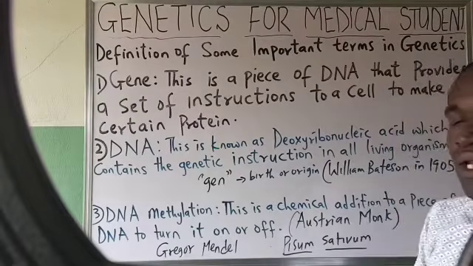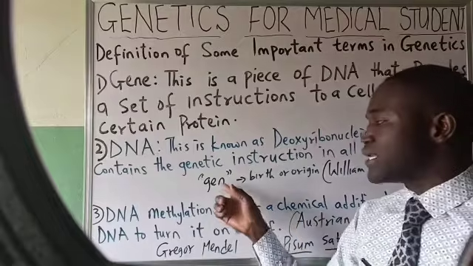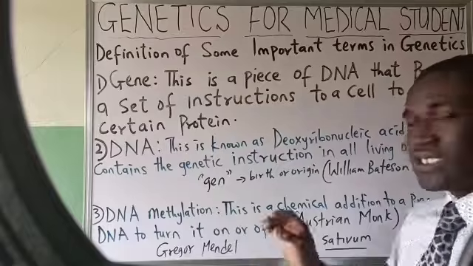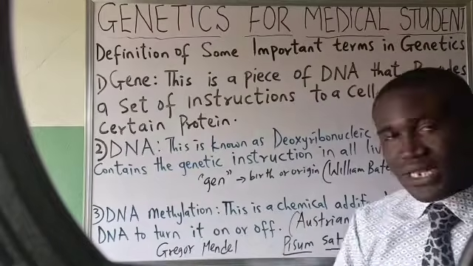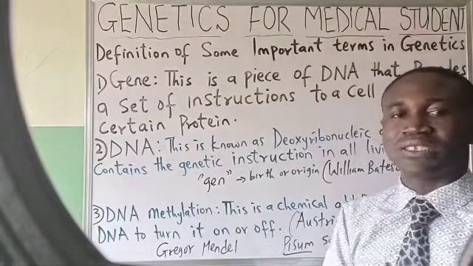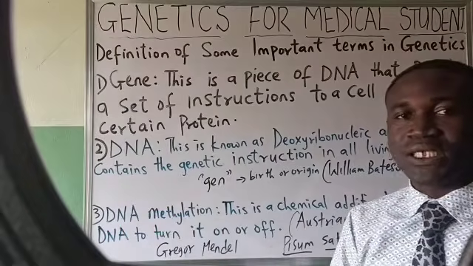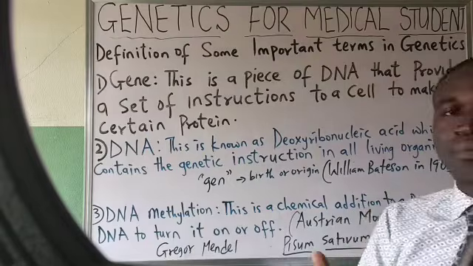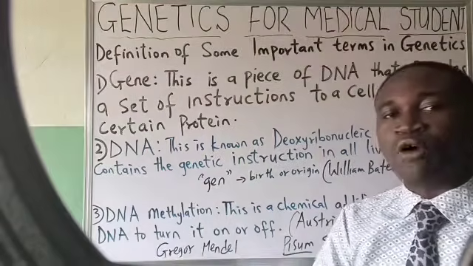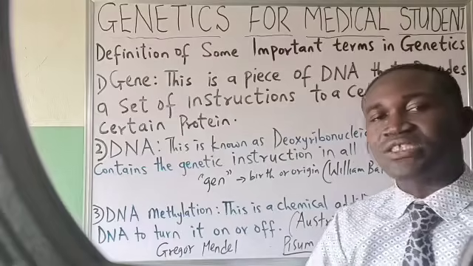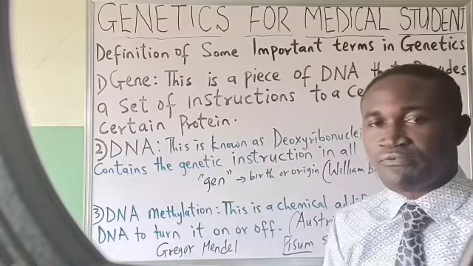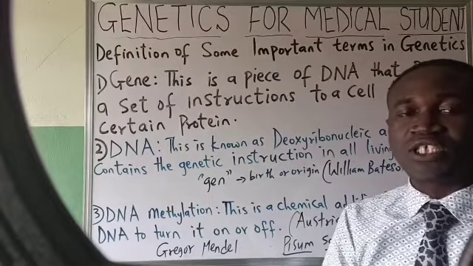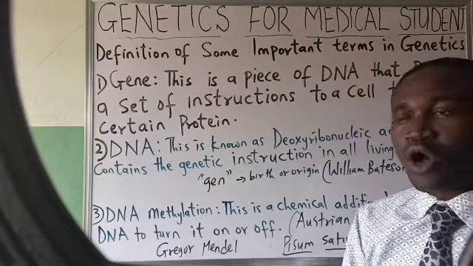Okay? Now, since we have noted where genetics was derived from, the scientist, the year, and the father of genetics, now let's see the meaning of genetics in a broader way. Genetics can simply be defined as the study of how genes are transferred from parents to offspring. Offspring simply means children.